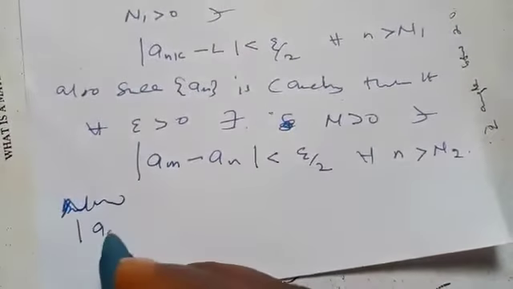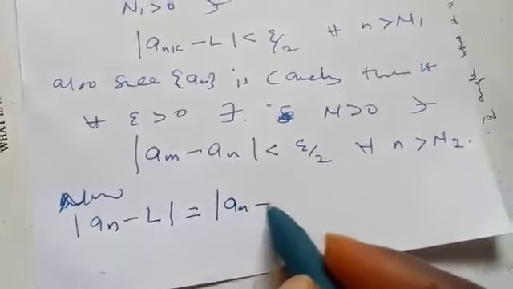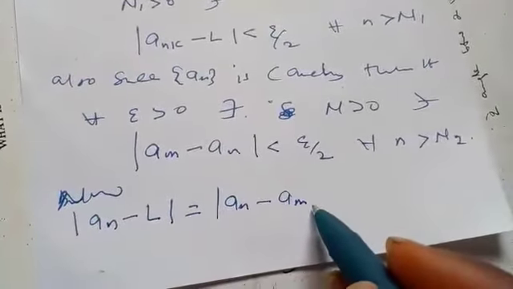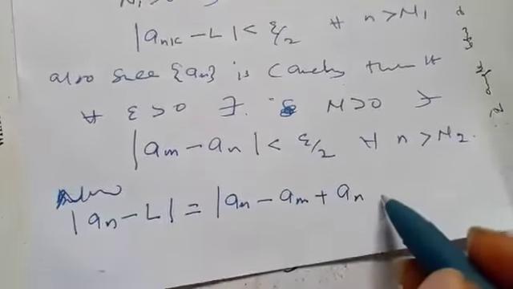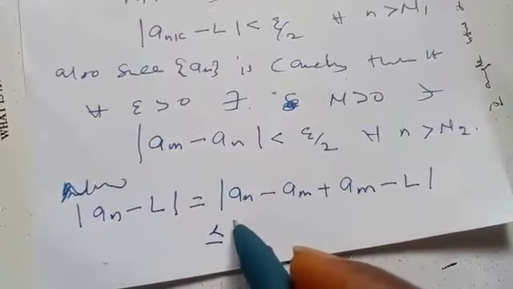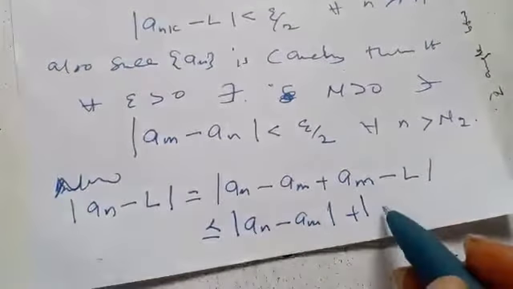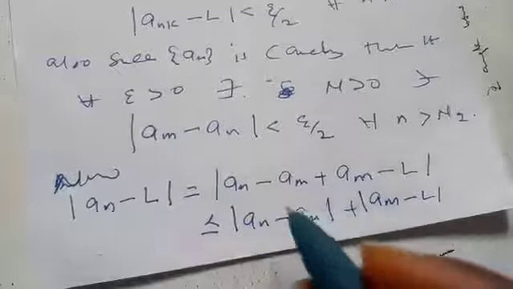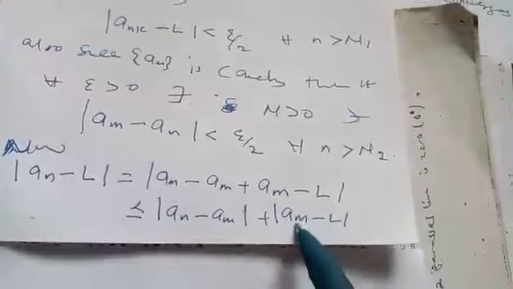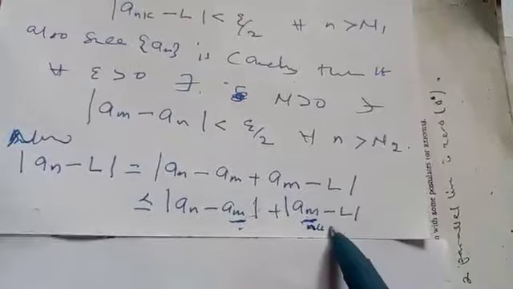So now we can write a_n minus L as a_n minus a_m plus a_m minus L, which by the triangular inequality becomes a_n minus a_m plus a_m minus L. But if you look at this, we can write a_m as a_nk because a_nk is also a subsequence of a_n.